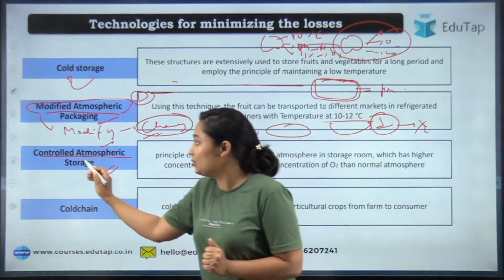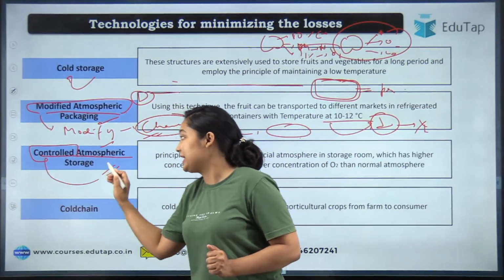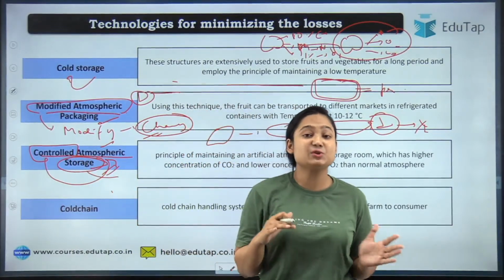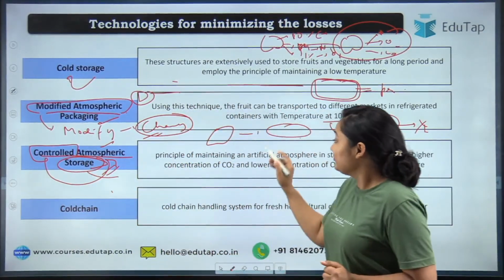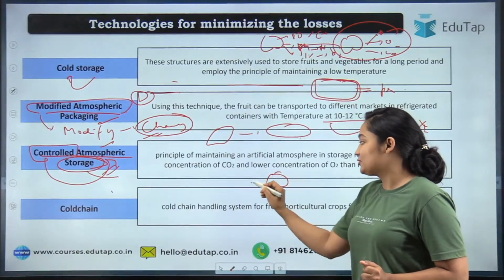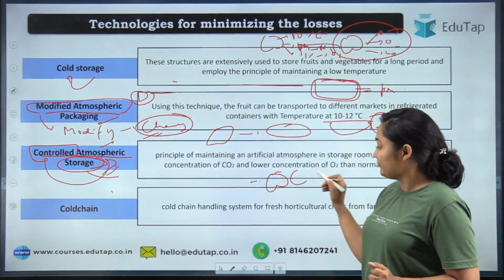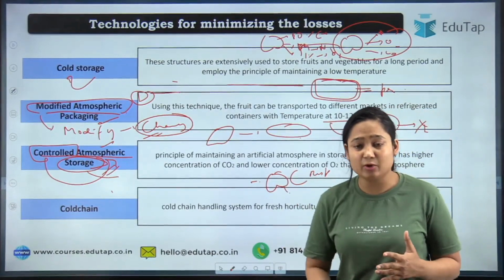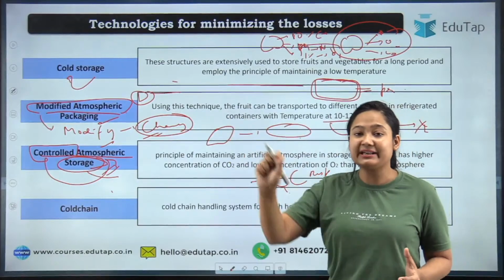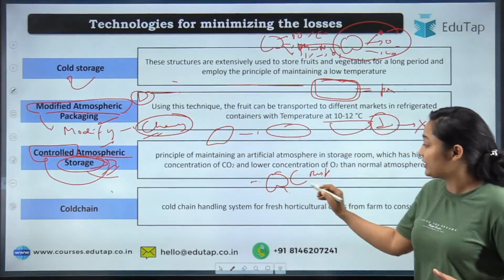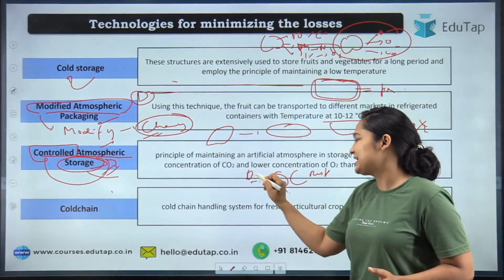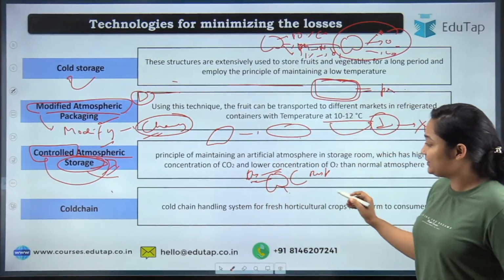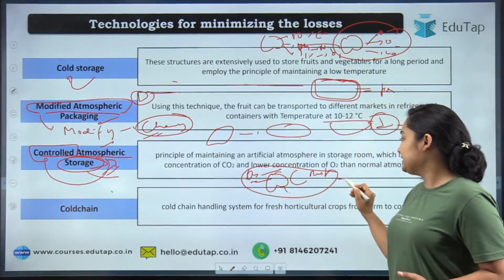packaging. Here the word means that you are controlling the atmosphere of the material that you have stored. We all know the product that you have stored will always be respiring. Some internal reactions are going on. Oxidants are utilizing your antioxidants, consuming the oxygen, and free radicals are getting formed. So what will happen in that case? Your O2 is continuously getting consumed.